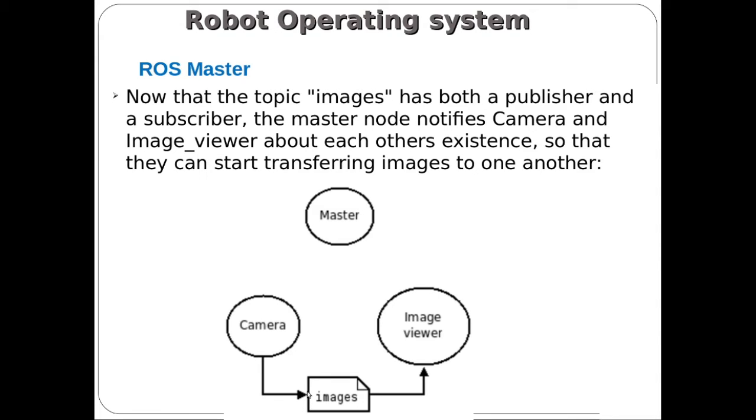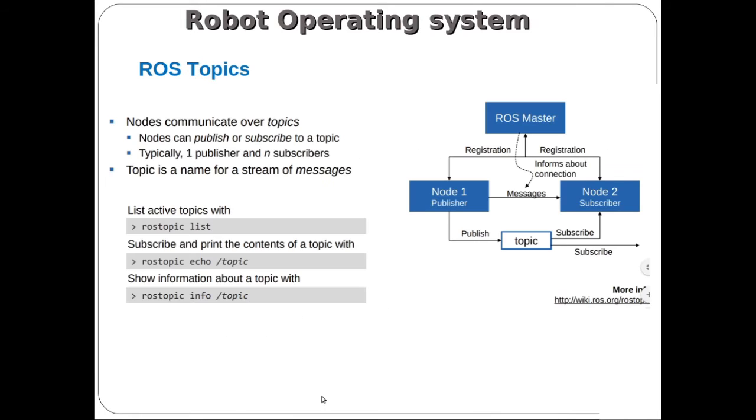What is the type of message provided by this images topic? It may be a float or integer, it may be a string. For a camera it may be a float or an array of floats.